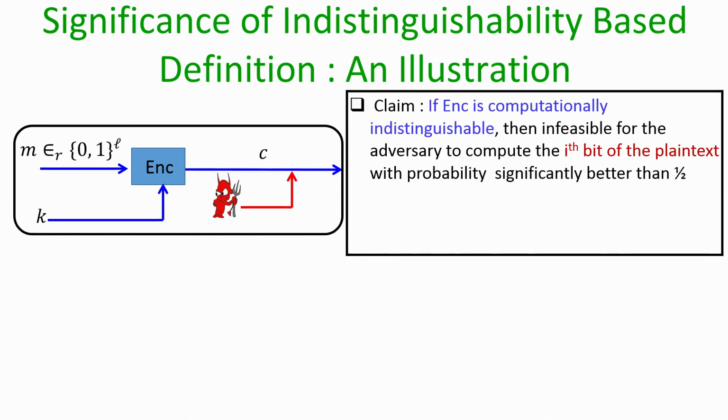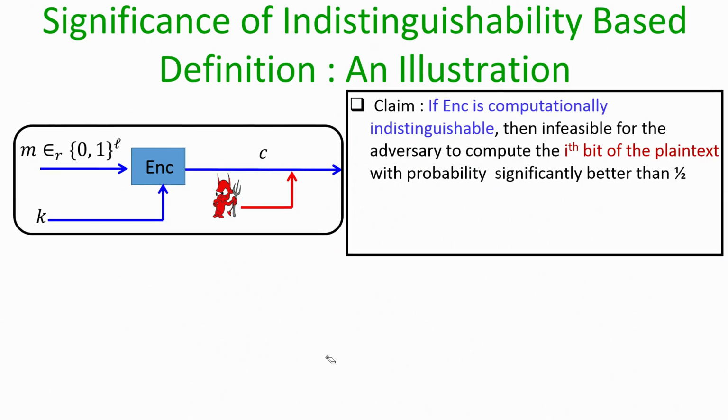In the same way, we are going to use such reduction based proofs in cryptography as well, where we will use an adversarial algorithm to break a scheme to design another adversarial algorithm to break something else. In more detail, what we are going to show in this illustration is the following.